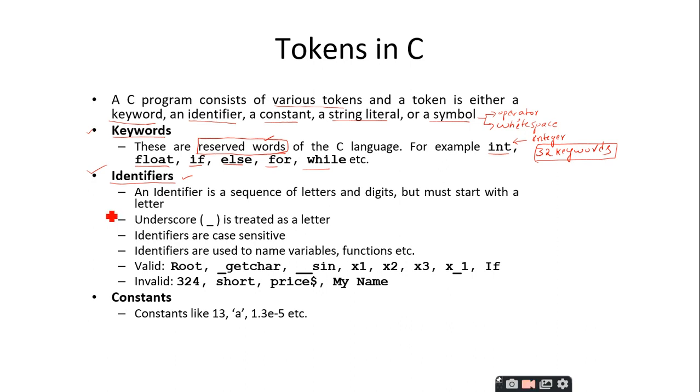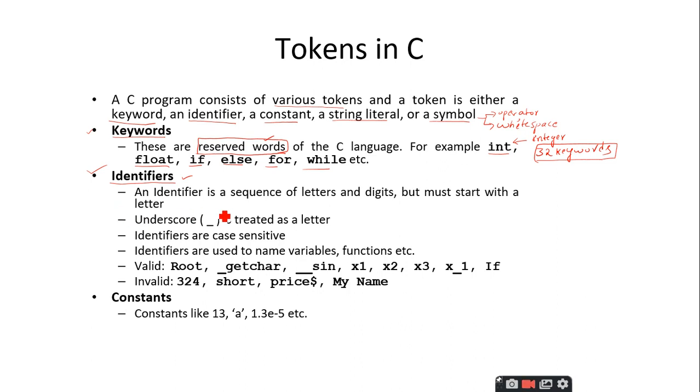The analogy can be like this: the identifier is nothing but the name of a function, name of an array, like that. And the giving names, that means the identifiers should follow some rules. Whenever the programmer is given a task to write, and when he starts programming, he should follow the rules. Similarly, the identifiers, naming of a function, naming of an array, should follow some rules and regulations.